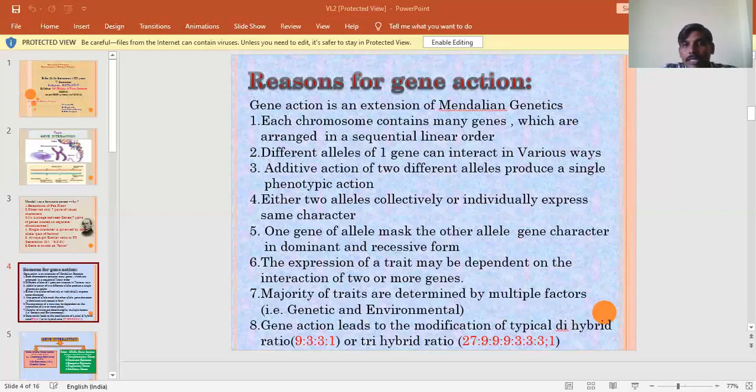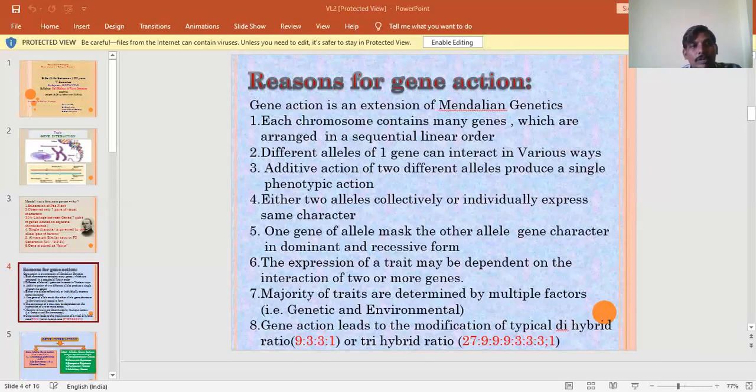That's why it is called recessive epistasis. Here, the allele B expresses itself only when the epistatic locus has a dominant allele. If both the genes are small a, it is unable to express.